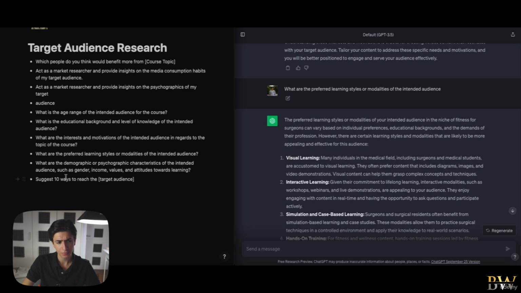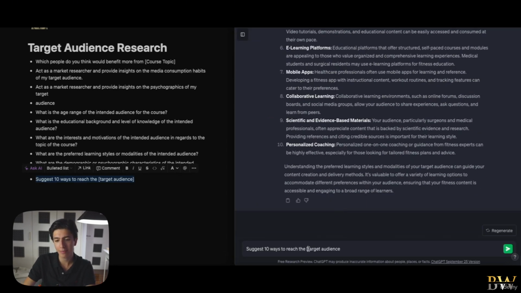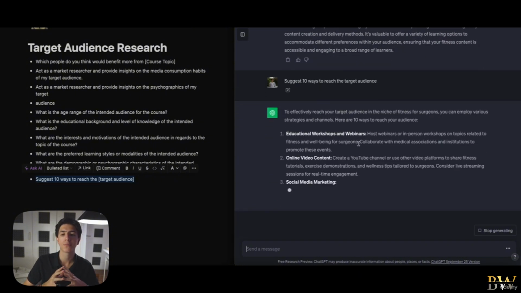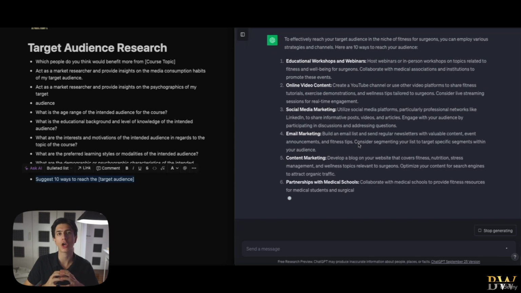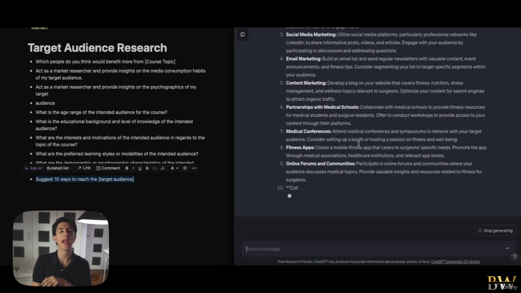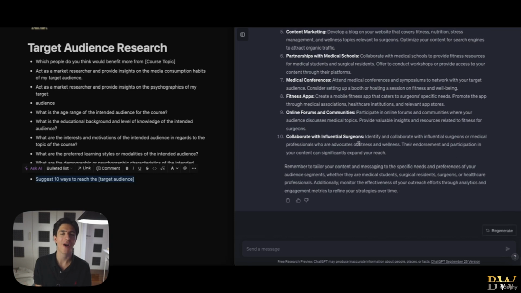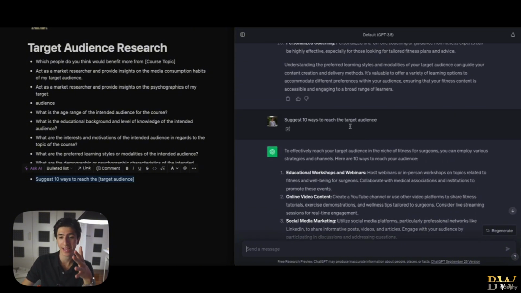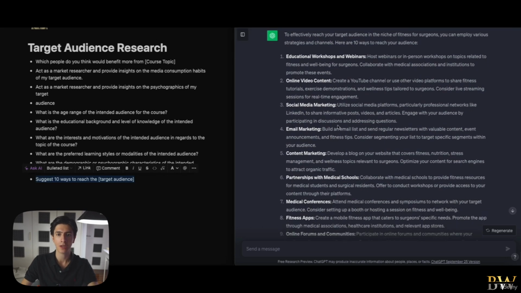So finally, this is the final prompt we're going to use. Suggest 10 ways for us to reach our target audience. Extremely valuable prompt right here. So, 10 ways to reach our target audience. How can we reach our target audience? Now ChatGPT has every piece of information possible about our target audience. We talked about their psychographics, their educational background, their age, their beliefs, their motivations, right? So now ChatGPT knows everything. We have noted everything down in this chat that we have with ChatGPT.